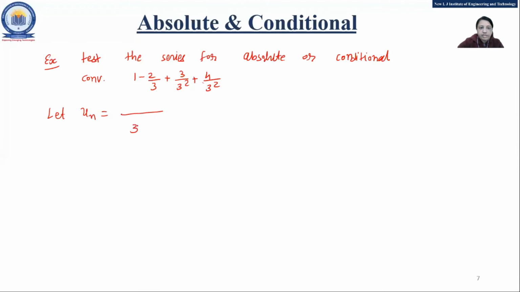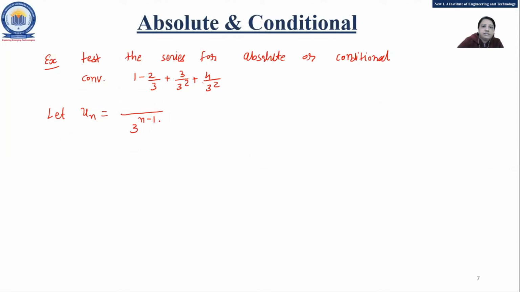Here in the denominator, 3 raised to something is supposed to be there. And here what? n upon 3 raised to n minus 1. Okay, 3 raised to n minus 1, that is the correct one. All are writing. First we'll talk about this. This will be simple, right? 3 raised to n minus 1.